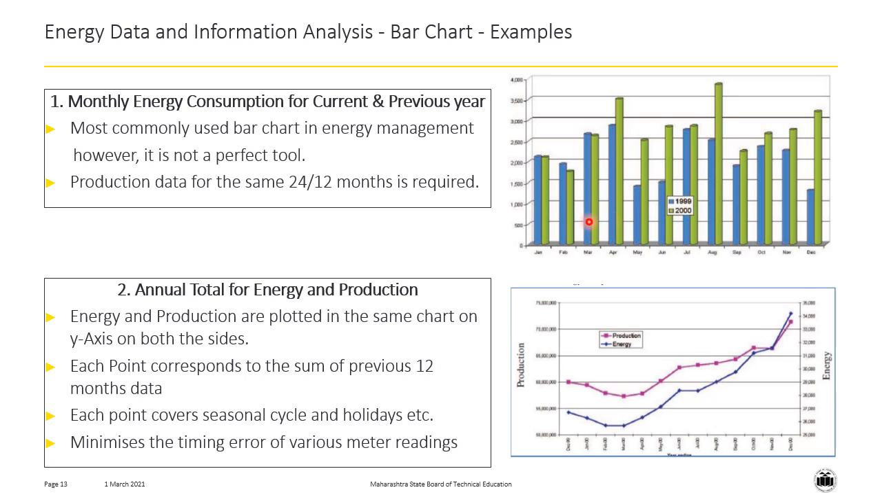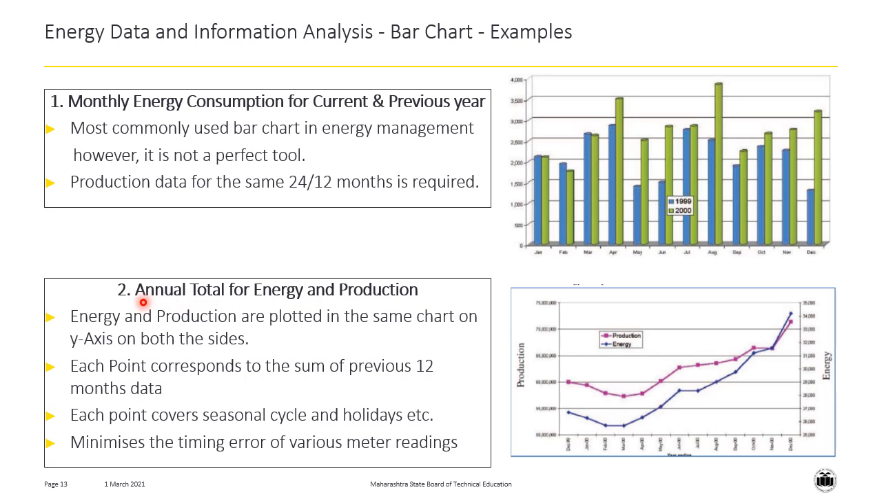But in this bar chart, we can nowhere see the production data. This is the main limitation of such a type of bar chart, which only shows us the energy usage without showing us the production. The second type of bar chart is the annual total for energy and production.